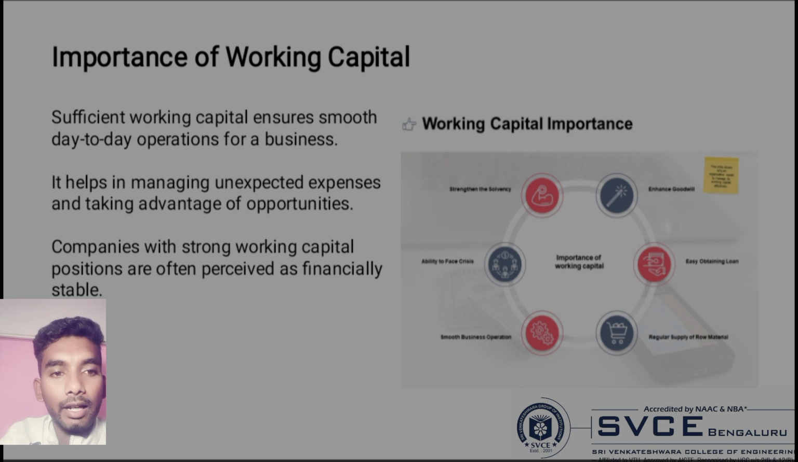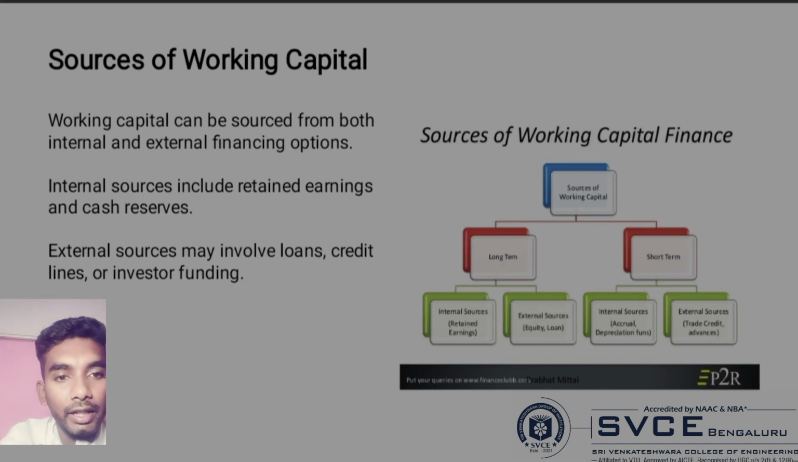Importance of working capital. Sufficient working capital ensures smooth day-to-day operation for a business, and it helps in handling unexpected expenses and taking advantage of opportunities. Companies with strong working capital are often perceived as financially stable. Sources of working capital.